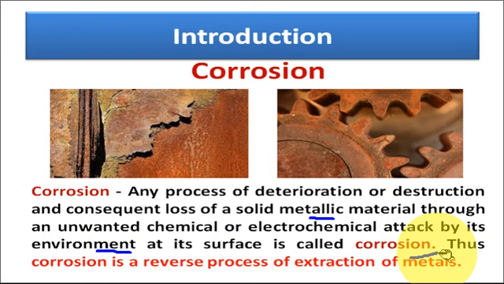So it is just the reverse process of the metal extraction process. In metal extraction, you know very well that metal is extracted from its compounds, while in the corrosion process metal gets converted into its compounds. So both processes are just reverse processes. In metal extraction we have to supply energy, while in corrosion heat energy is evolved. So these are just reverse processes of each other.